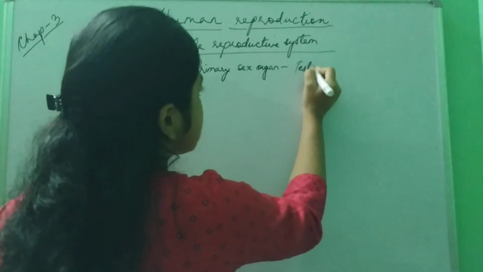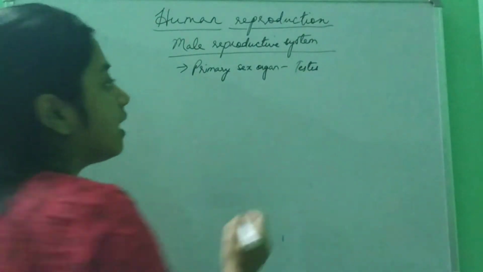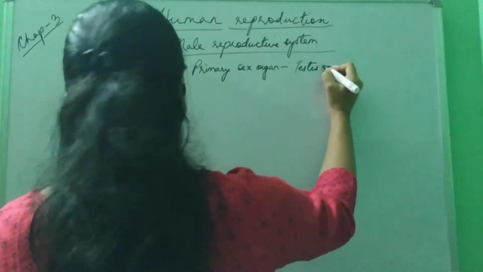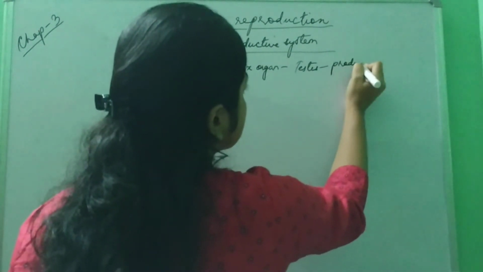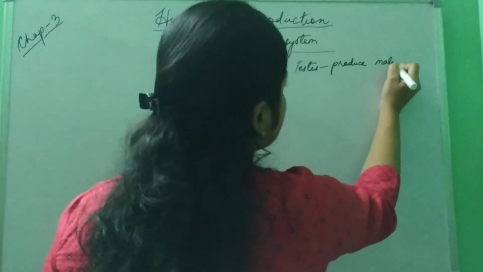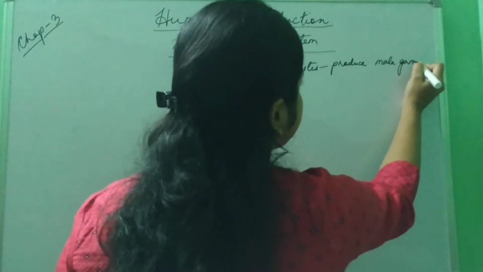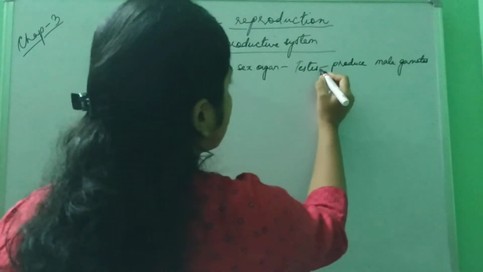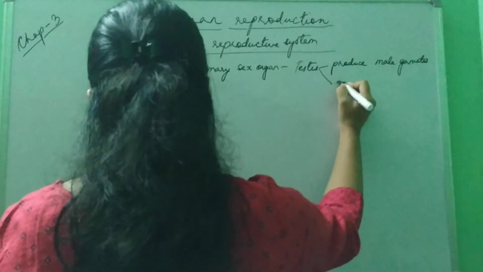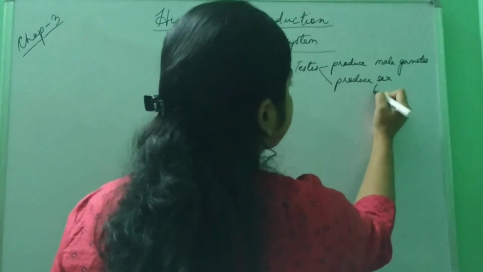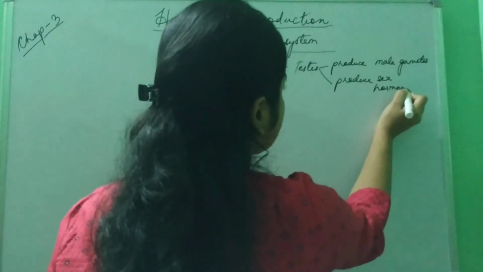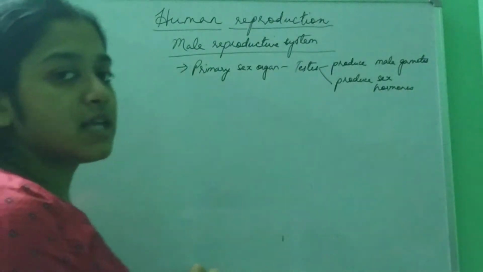There are two testes, paired, and they have two functions. They will produce male gametes, and along with that they will also produce the sex hormones in male. This is the primary sex organ.